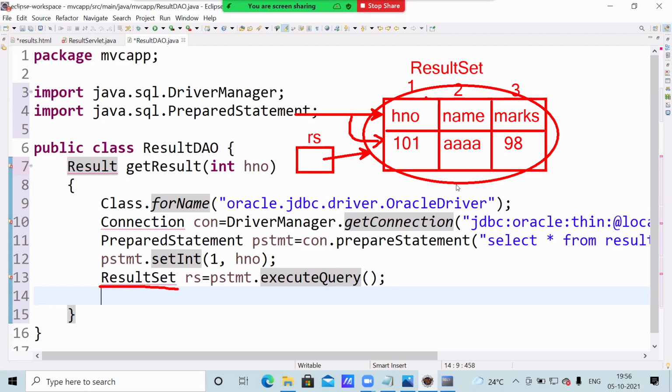With column number is possible, with column names is also possible. It is not an array, that's why it starts with 1. Column number 1, column number 2, column number 3 you can pass. Otherwise, hall ticket number, name, marks. So field names or column numbers you can pass. Whichever you feel comfortable with, you can use.